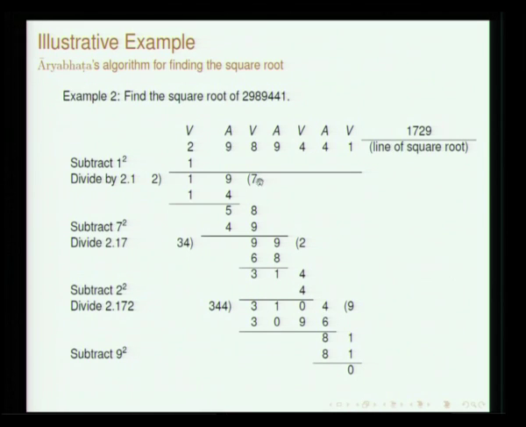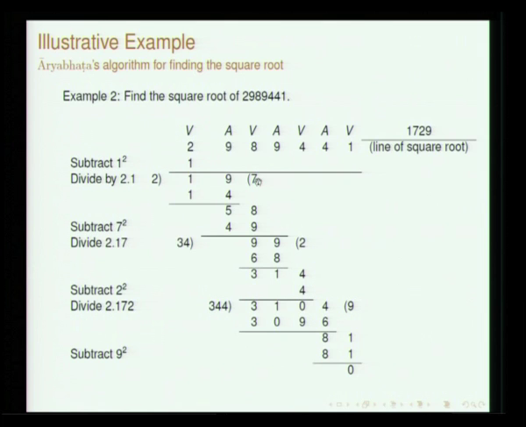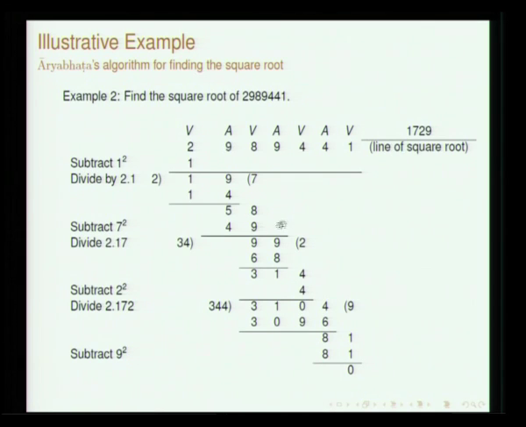Here you can actually have a greater number pulled out, but keep in mind that in the next step you should not get a negative number. If you do, then you have to revert back, and then you will be able to do that. So, here what you get is 58, and what has to be removed here is 7 square. Vargat varge shuddhe, remove 49. Then again you do the same operation, twice the vargamula, 2 times 17. So, in 3 steps you will be able to get the answer.